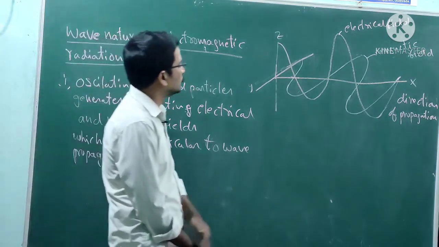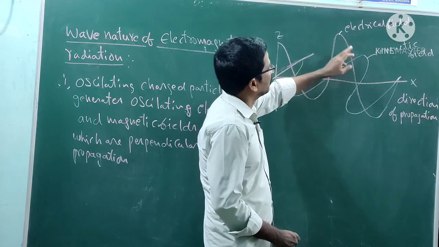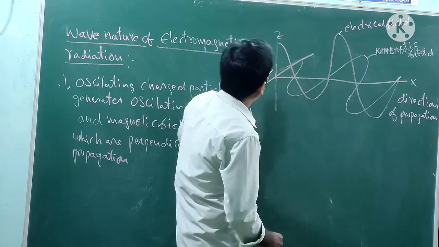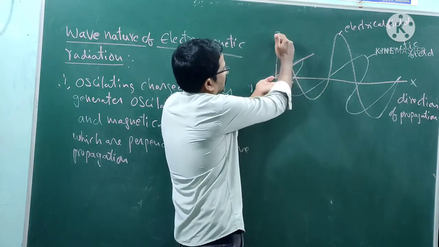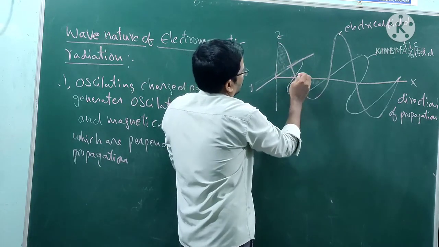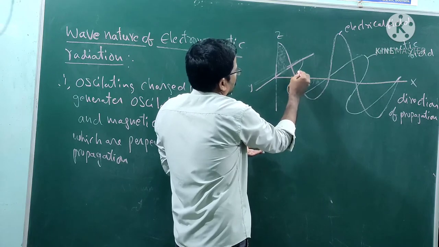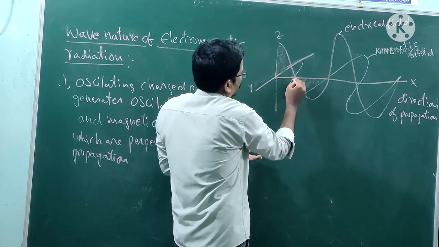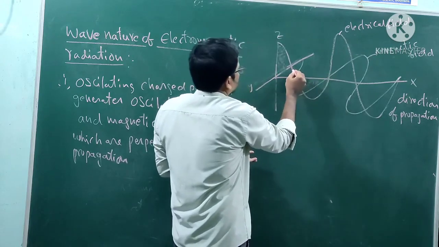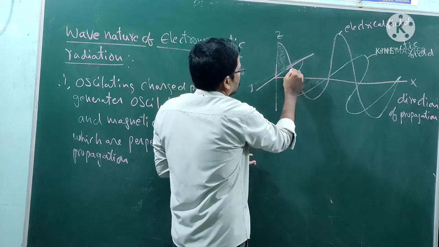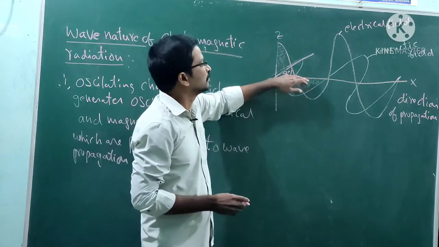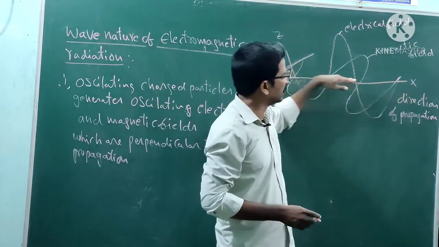These oscillating electrical and magnetic components are perpendicular to each other. One is in the y direction, one is in the z direction. These two waves have a 90 degree angle between them. They are perpendicular to each other for the propagation of the wave in the x direction.